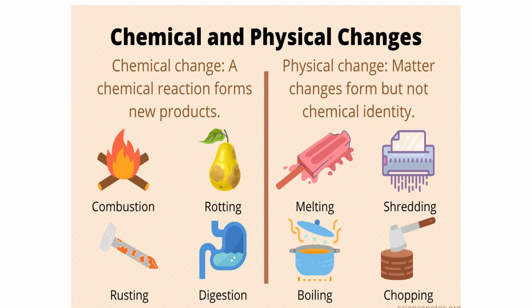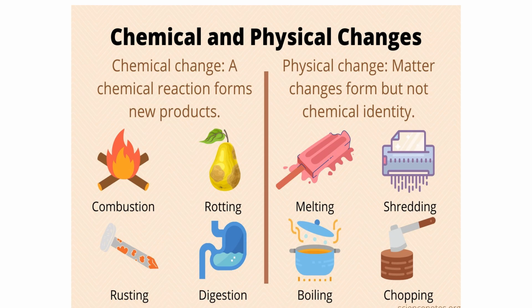Then shredding of paper is also a physical change because here the identity of the paper does not change. In shredding of paper, only the paper is shredded into small parts. Only the shape and the size of the paper changes, not the chemical identity of the paper. That's why it's a physical change.